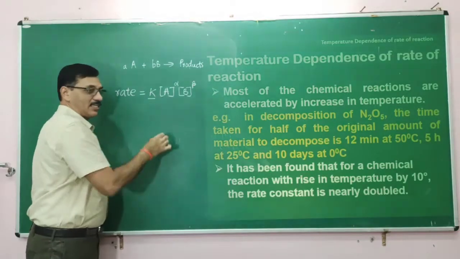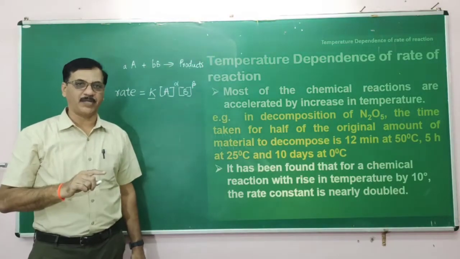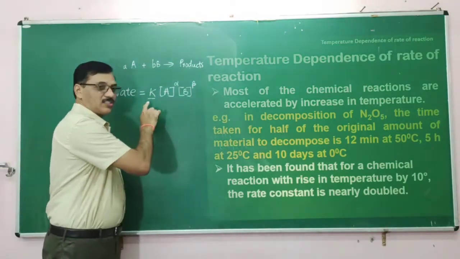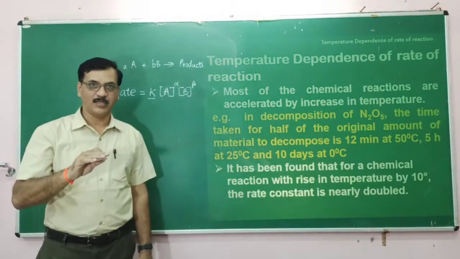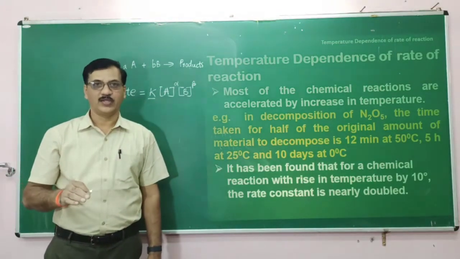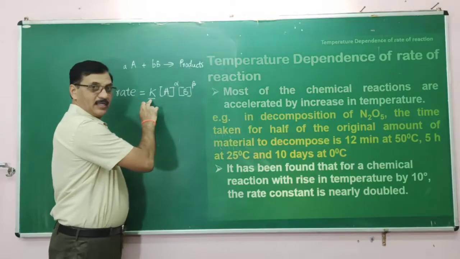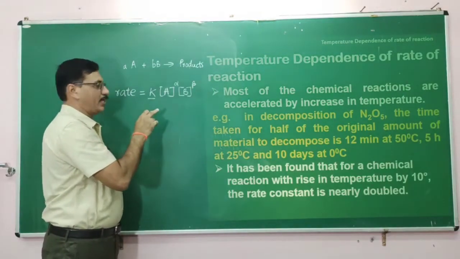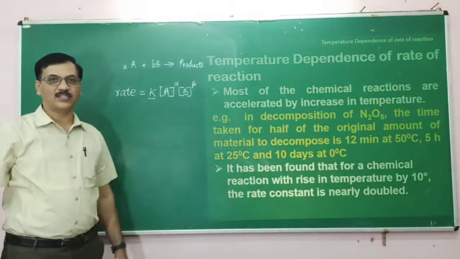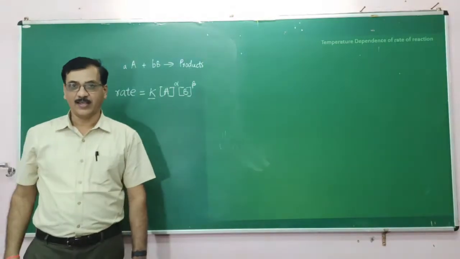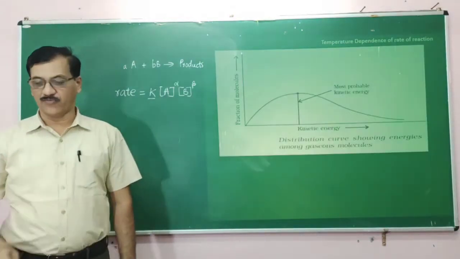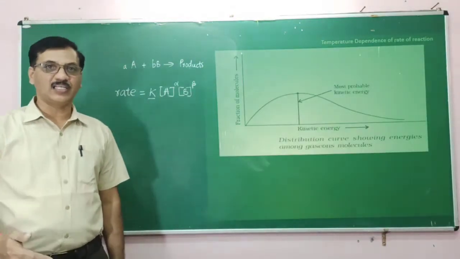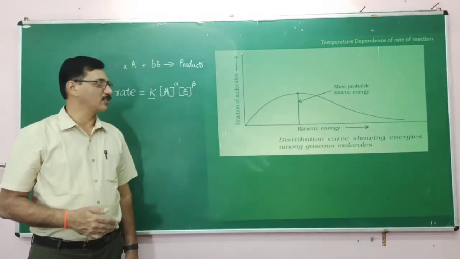But the rate constant k is dependent upon the temperature. k is constant for a particular temperature, as I have told you in that part, and k increases with increasing temperature, thereby the rate of the reaction increases. Let us see how exactly the mechanism of increasing temperature will increase the rate of the reaction.